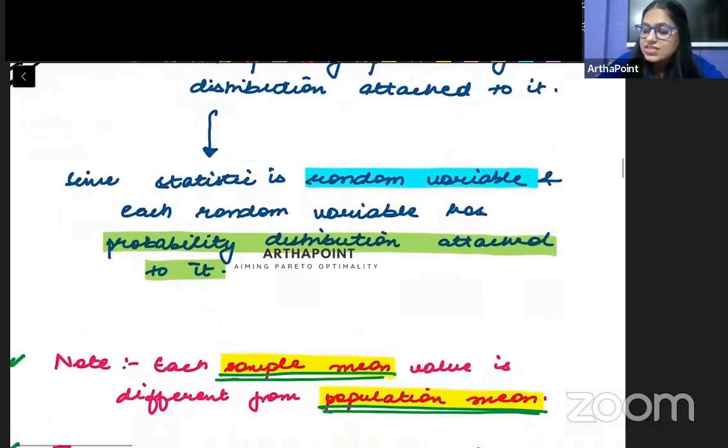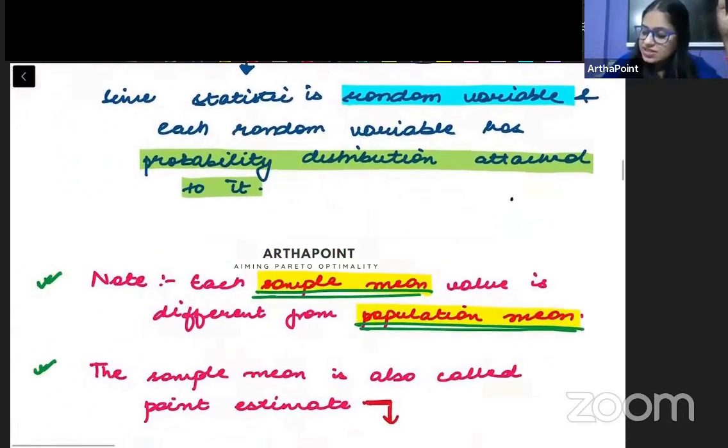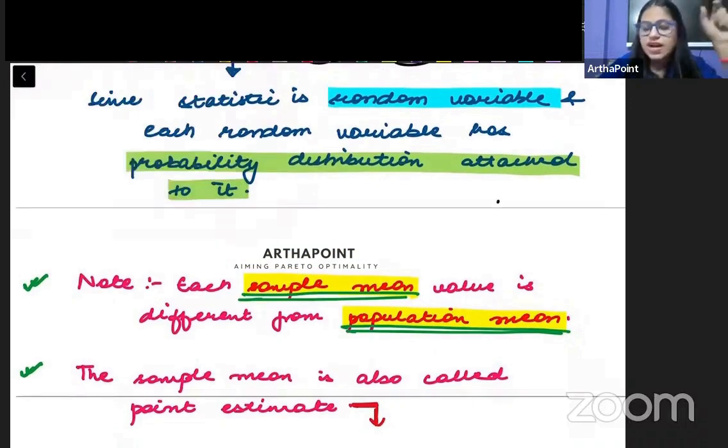Now, because the sample mean is going to give us some information about the population mean, it is going to help us understand more about the population mean. So we can go ahead and say that it is called a statistic. तो एक स्टैटिस्टिक क्या है बच्चे? What is a statistic? ध्यान से समझने की कोशिश करो स्टैटिस्टिक को.